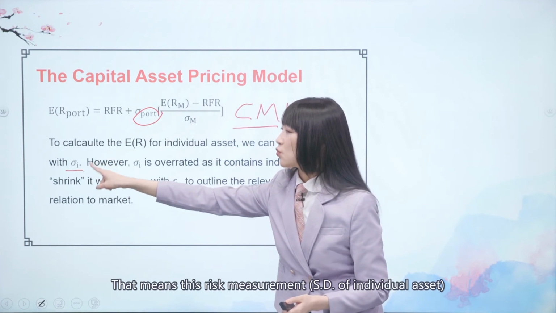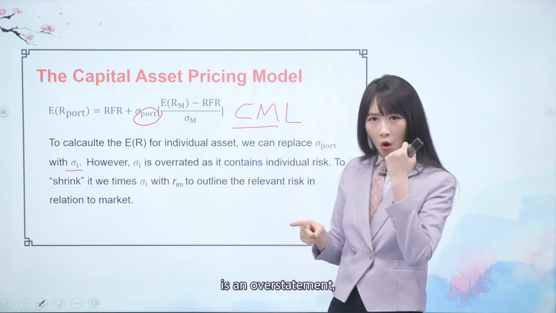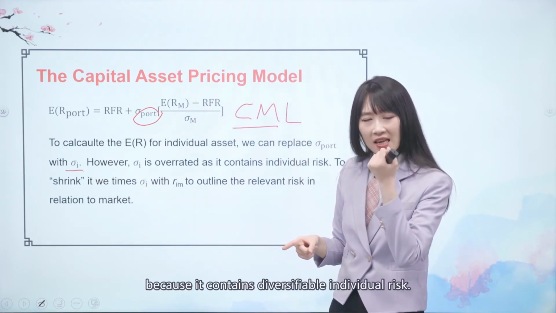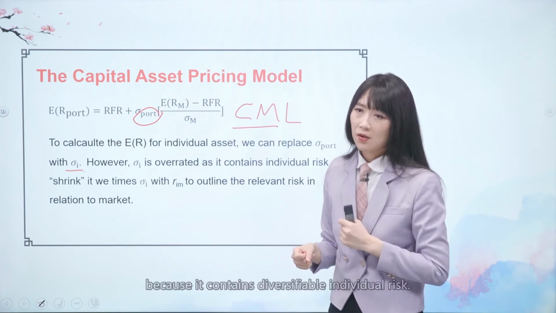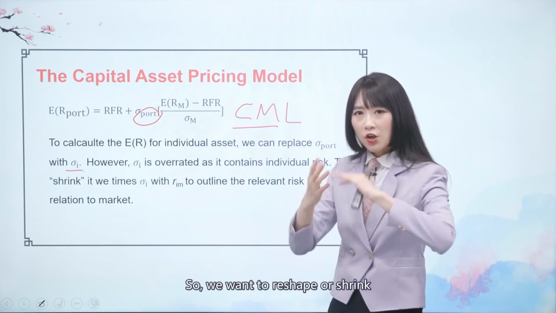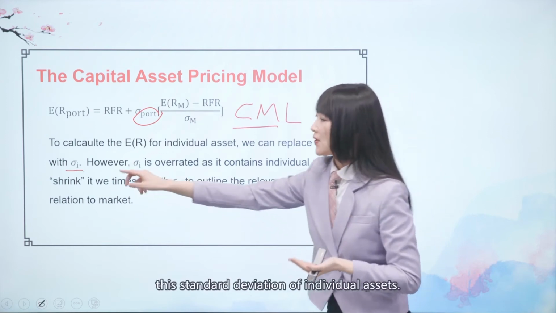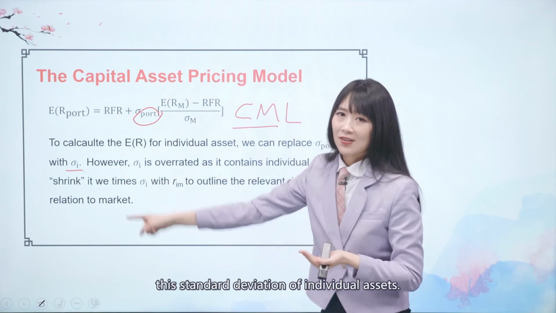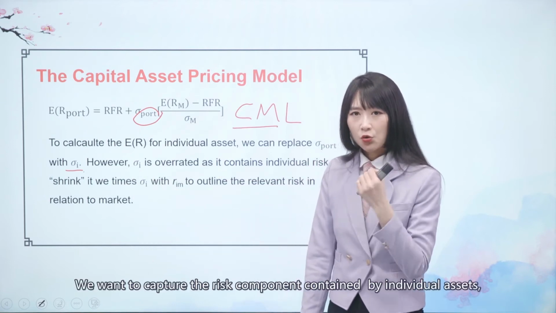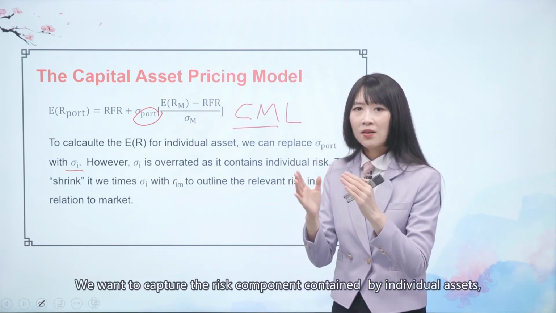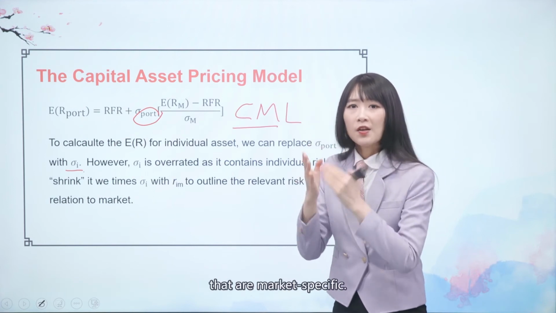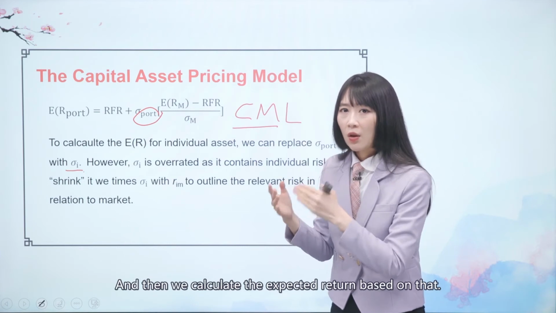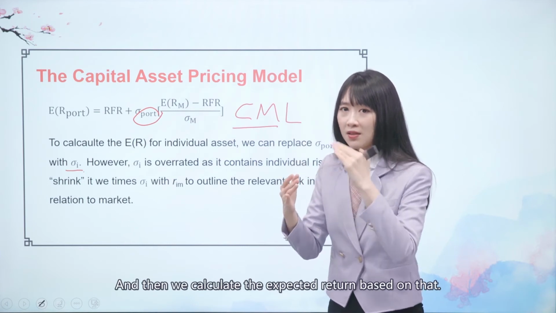That means this risk measurement is an overstatement, because it contains diversifiable individual risk. So we want to shrink this standard deviation of the individual asset to capture the market-specific risk component, and then calculate the expected return based on that.